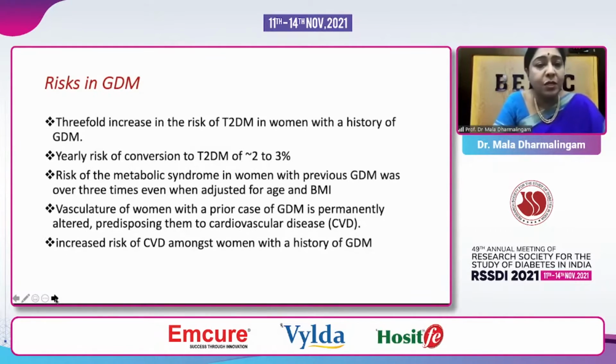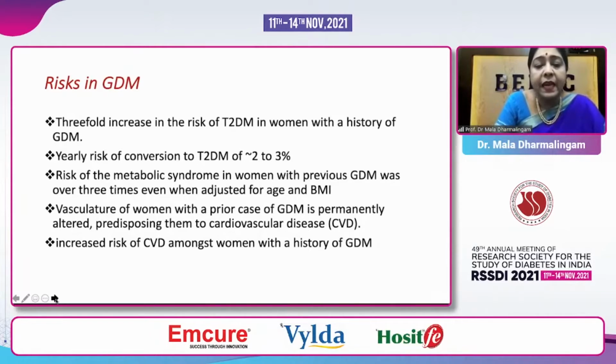So this is the risk of gestational diabetes. People with gestational diabetes have a threefold increased risk of type 2 diabetes. The yearly conversion to type 2 diabetes is about 2 to 3%. And they also have a risk of metabolic syndrome, which is not just diabetes, but all the other factors like blood pressure, lipids, as well as cardiovascular disease.